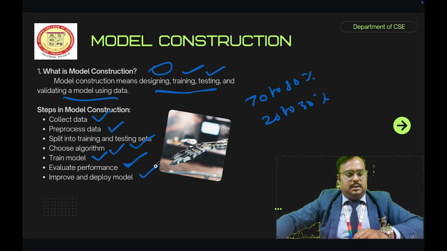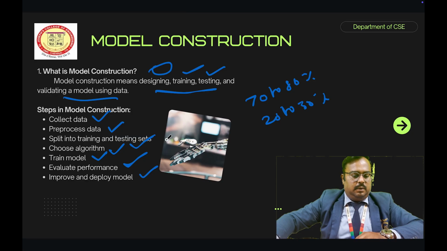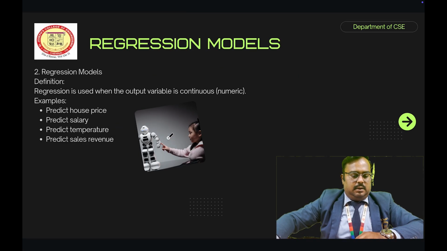Next one is the regression model. What is meant by regression model? Regression we already discussed, right? Regression is used when the output variable is continuous, that is, numerical. For example, predict house prices, predict salary, predict temperature and predict sales revenue.